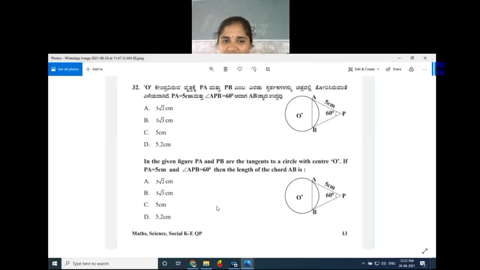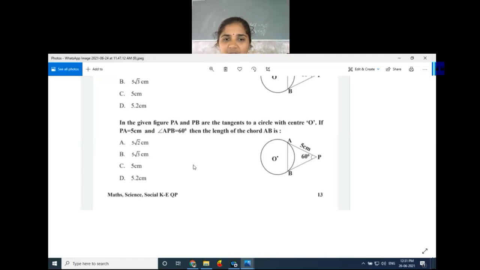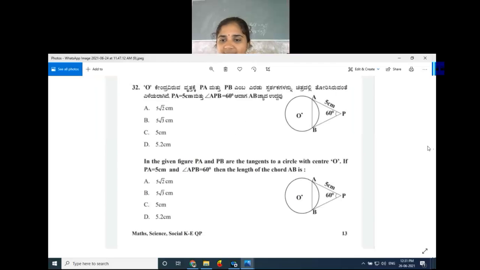Yes. Now next question is, in the given figure, PA and PB are the tangents to a circle with center O. If PA is equal to 5 centimeter and angle APB is equal to 60 degree, then the length of the chord AB is... So here AB is forming a chord. Actually APB is a triangle. AP and BP are the tangents. So we can easily guess the answer.